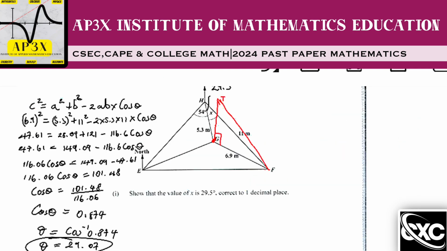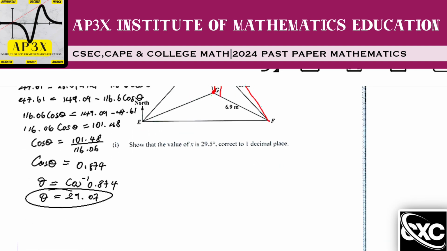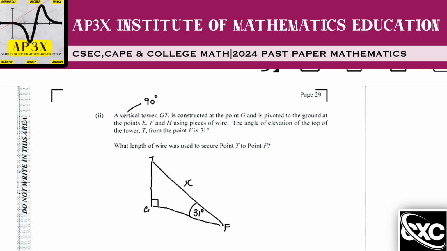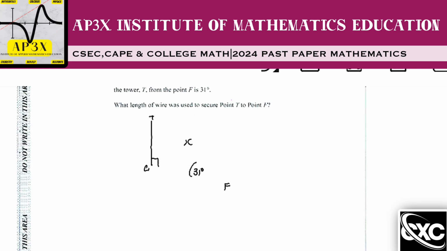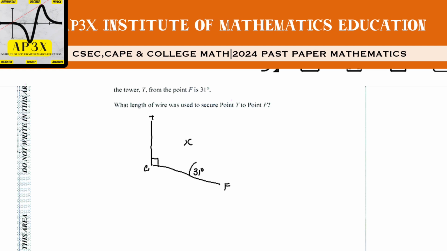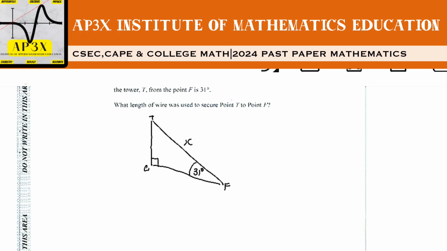All right, so I think what we're looking at here is that the base of the triangle is actually 6.9, because the vertical tower was connected from G and then connected to F. So already we know that GF is 6.9. Not sure how that missed me, but just rereading the question here, we know that right here is in fact 6.9. So that's the hypotenuse. This is the angle, so that is my opposite. This is my adjacent here.